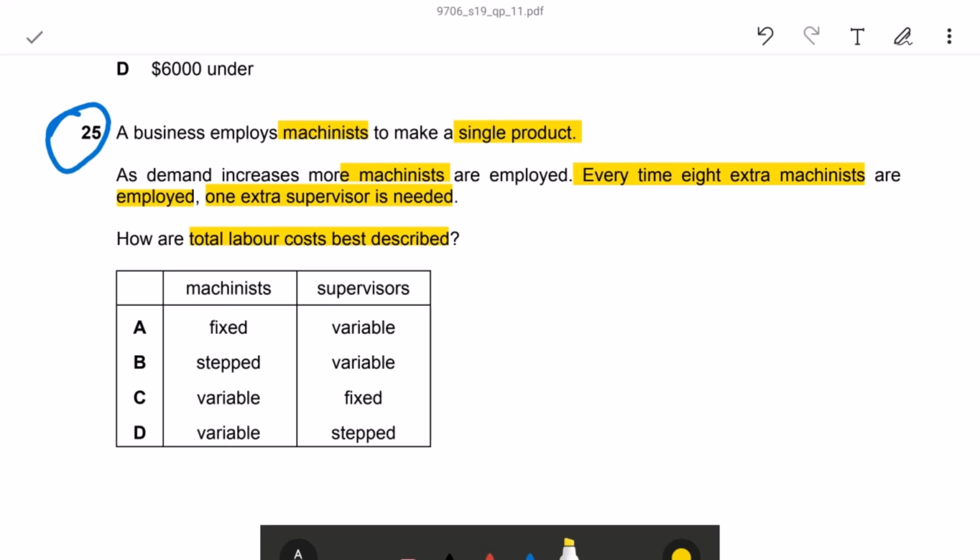Machinist we know is variable. So here they put C and D as variable. Supervisor is not fixed, we said stepped. So it is given in D, stepped. So the correct answer is machinist is variable, supervisor is stepped.